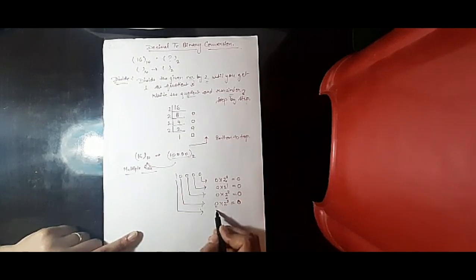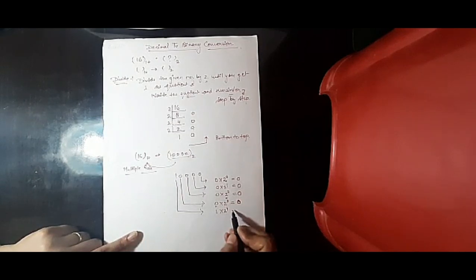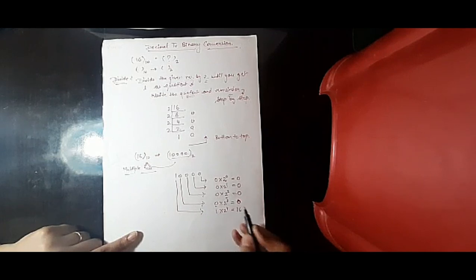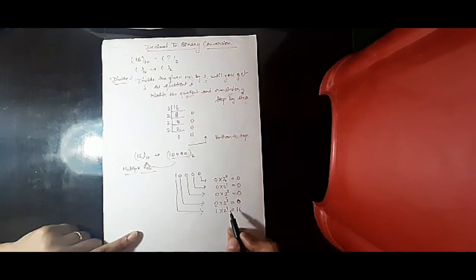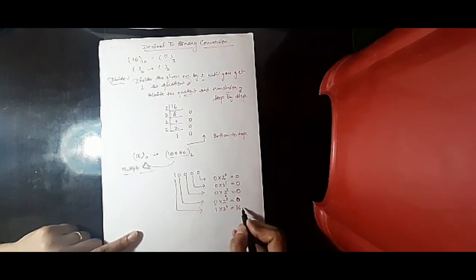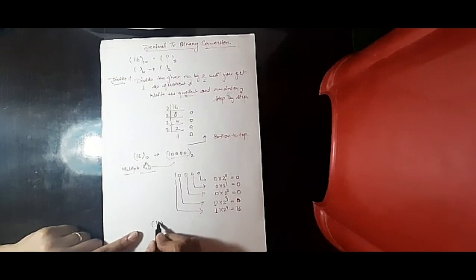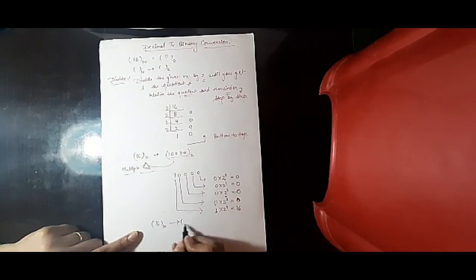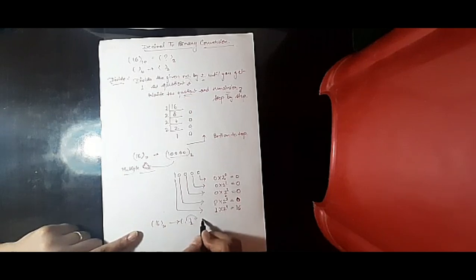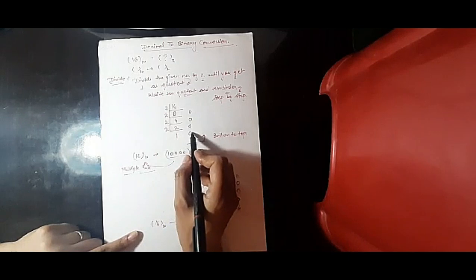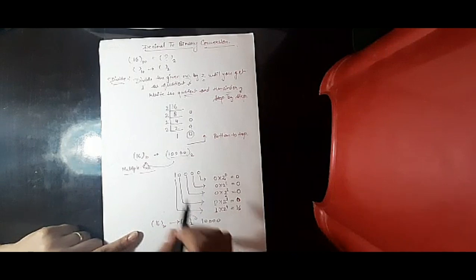Now here it is 1 into 2 to the power 4. It will come 16. Why? 2 to the power 4 equals 16: 2 times 2 is 4, 4 times 2 is 8, 8 times 2 is 16. Multiplied by 1 is equal to 16. So the number is 16, the decimal number. And the binary is 1 0 0 0 0. What is given in your book is wrong, because they forgot that 0.